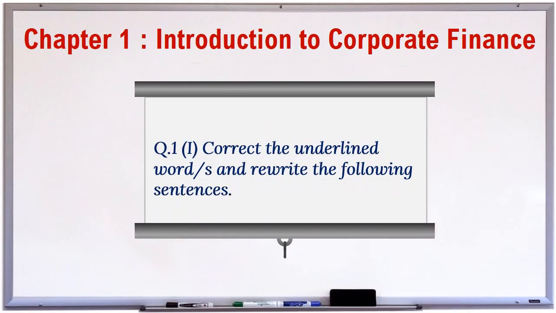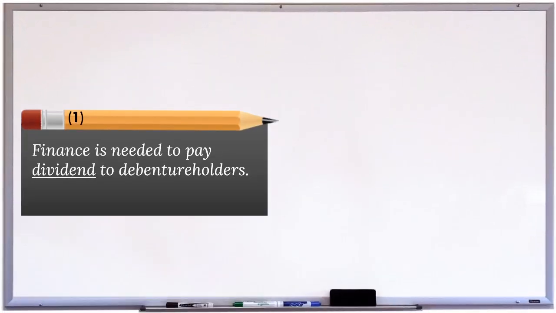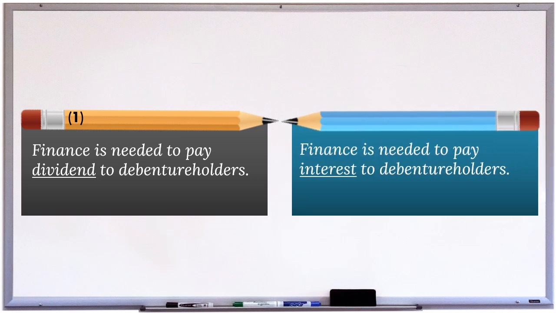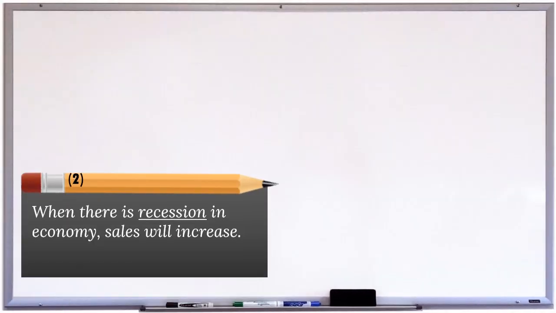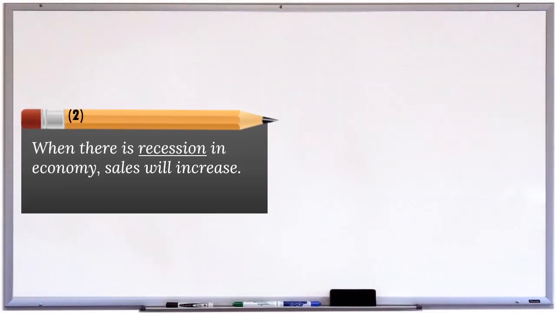Question 1. I. Correct the underlined word or words and rewrite the following sentences. 1. Finance is needed to pay dividend to debenture holders. Answer. Finance is needed to pay interest to debenture holders. 2. When there is recession in economy, sales will increase.